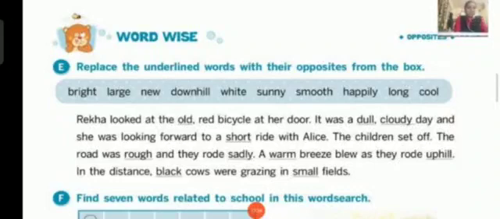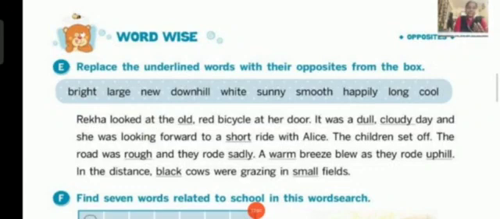Now let's move on to the next sentence. The children set off. The road was rough and they rode sadly. Here, what is the opposite word for the word rough? It is smooth. Yes, it is smooth. Sadly. So, happily. Right, let's move on.